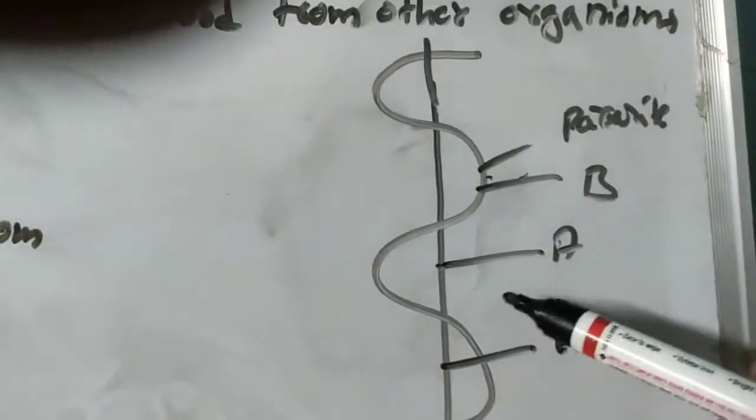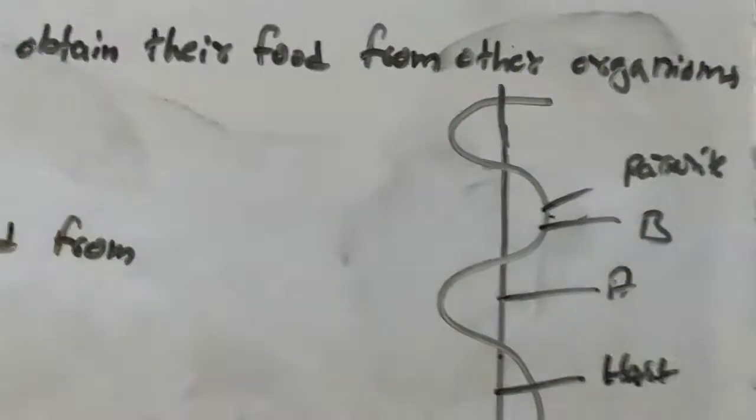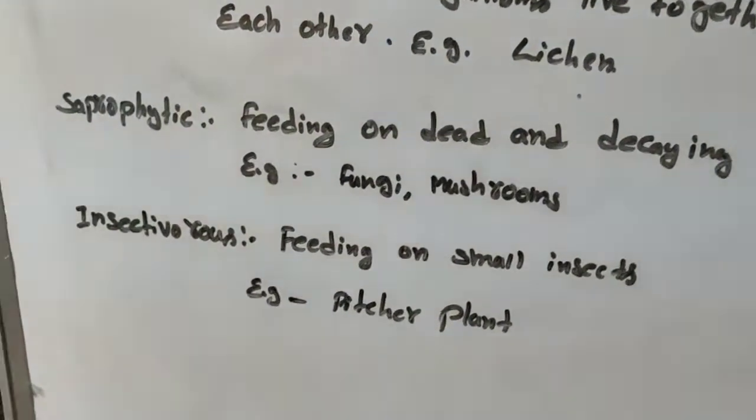Some parasites completely depend on the host. Such parasites are known as complete parasites, and Amarbel is a complete parasite. Some parasites depend only for particular things or only partially. Such parasites are known as partial parasites. This is the parasitic mode of nutrition.